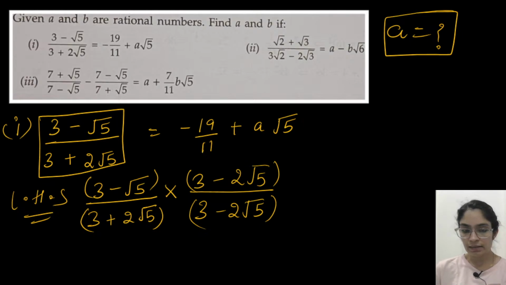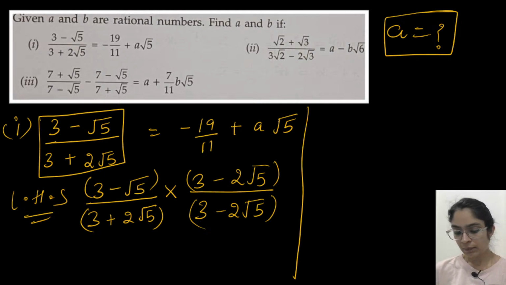Okay, A is minus 9. Okay, good. I'm just solving it. Many of you have already solved. Very good to see this. So we will just multiply. In the numerator we have to do bracket multiplication. In the denominator we can always apply an identity, a square minus b square. But in the numerator we have to do bracket multiplication because the terms are not the same.